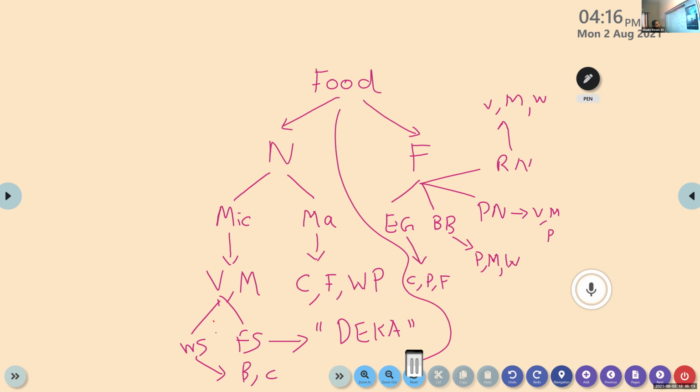So next category, that is functions. And four arrows: energy giving, body building.